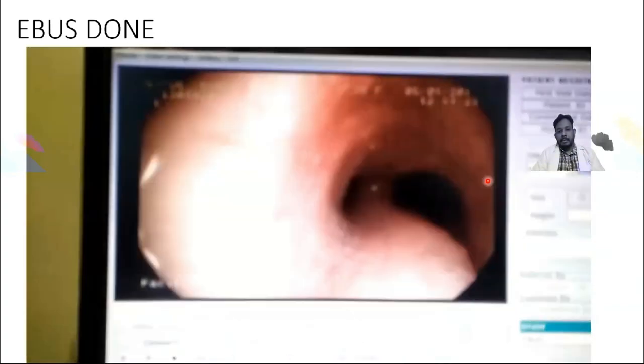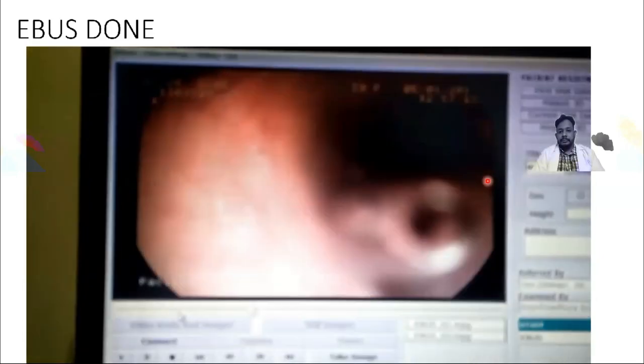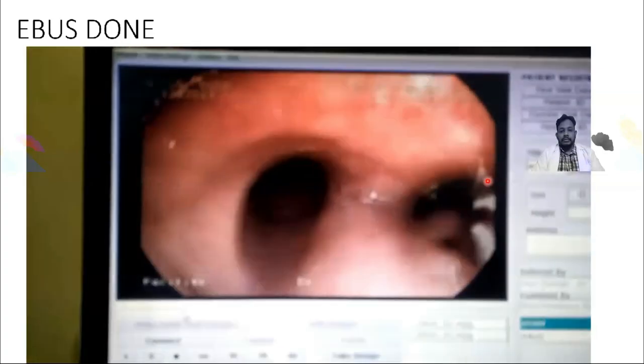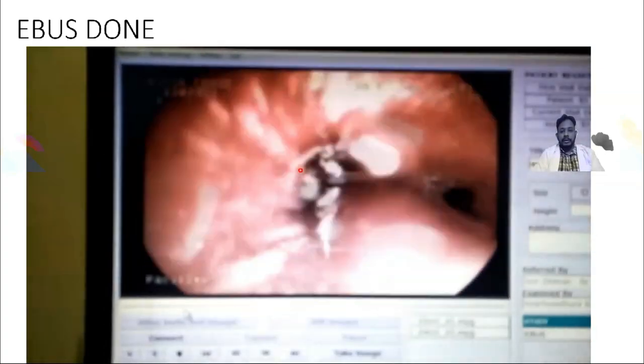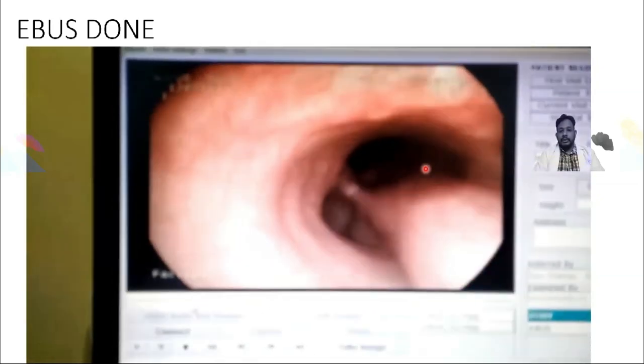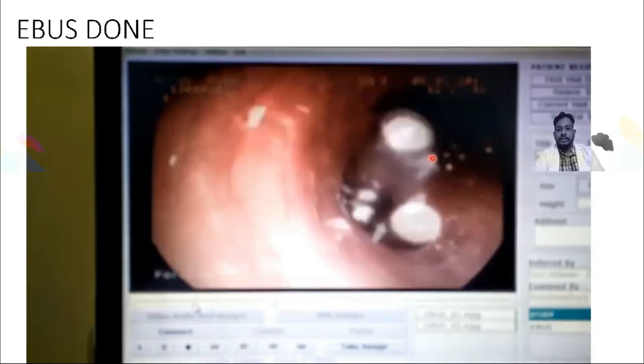Yes, you can see the carina right now. The left one is the left main bronchus, and the right is the right main bronchus. We are going to the right main bronchus.